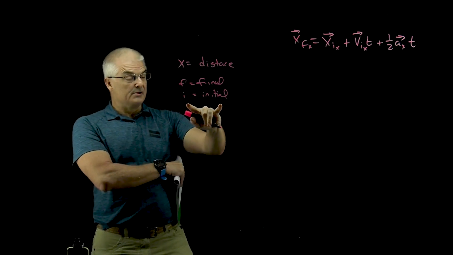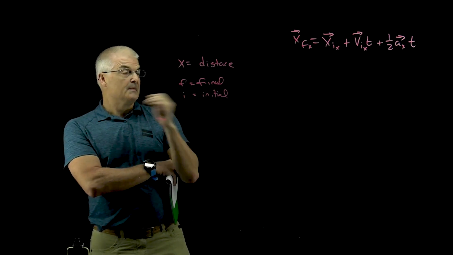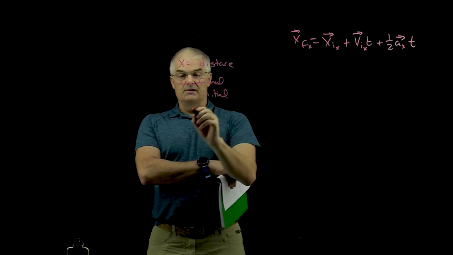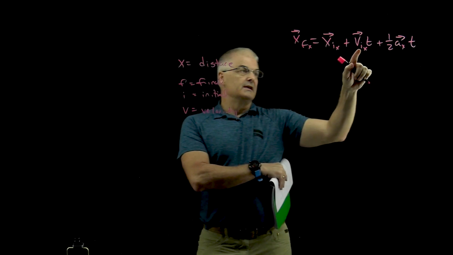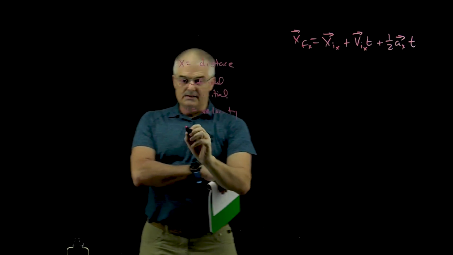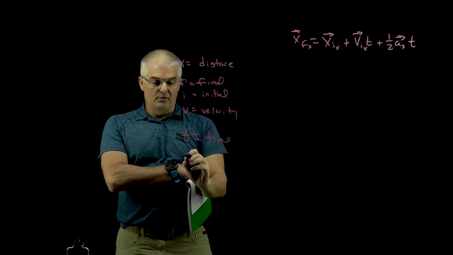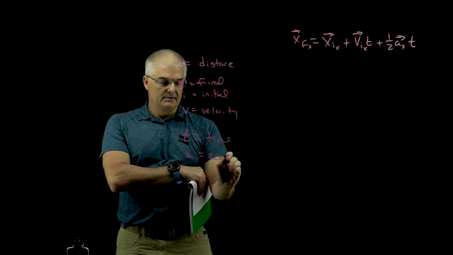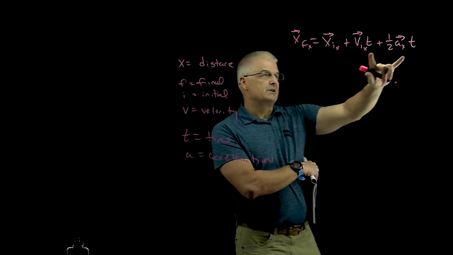Oftentimes you'll have an initial condition where it's at rest, and so the initial velocity might be 0. v, of course, stands for velocity, so this is the initial velocity in the x direction. t is time, and a is acceleration. Notice that time appears in two places.